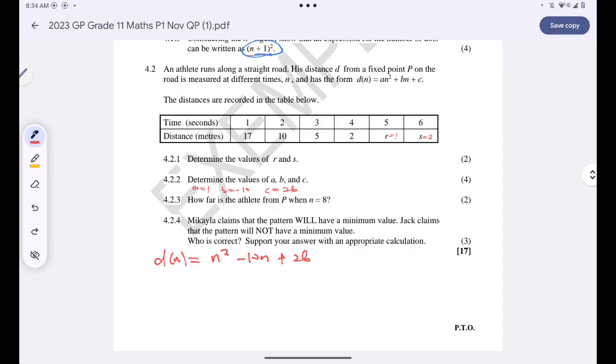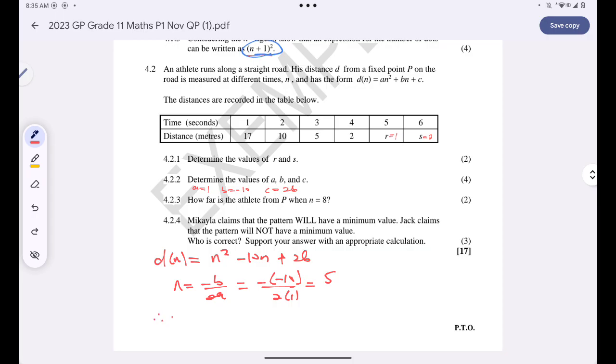How do you find the minimum value? We just need to find the x value at the turning point and then go and find the corresponding y value. N, which is the x value at the turning point, is equal to minus b over 2a, which is just minus negative 10 all over 2 multiplied by 1. This will give me a positive 5.